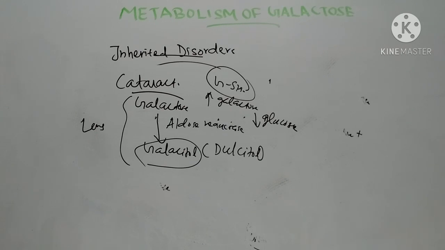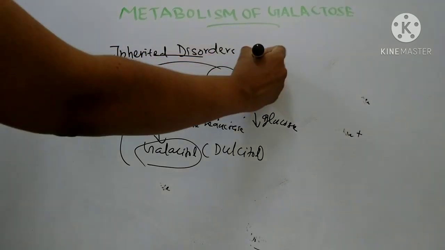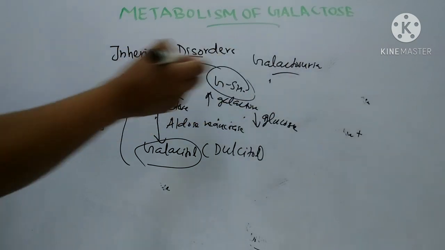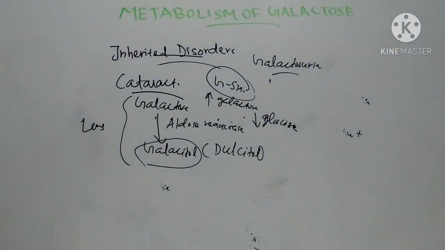Urinary findings include increased excretion of galactose in urine, that is galactosuria, then albuminuria and amino aciduria. The amino acids usually excreted are glycine, alanine and serine. This is not fatal, and they can survive to puberty and adulthood.